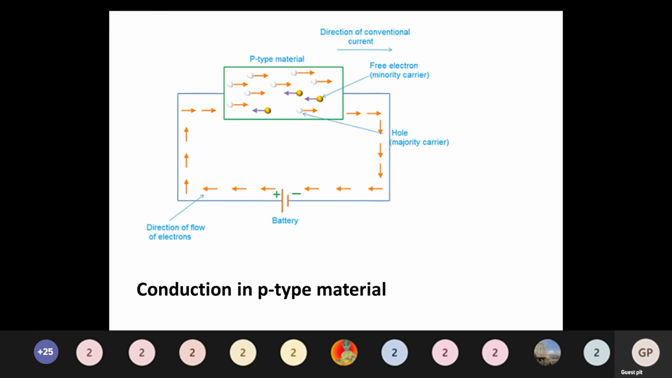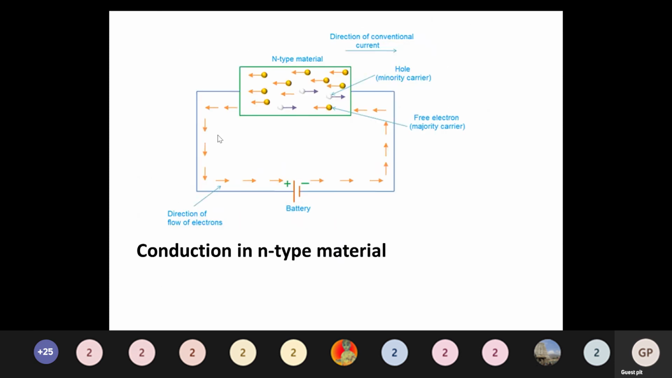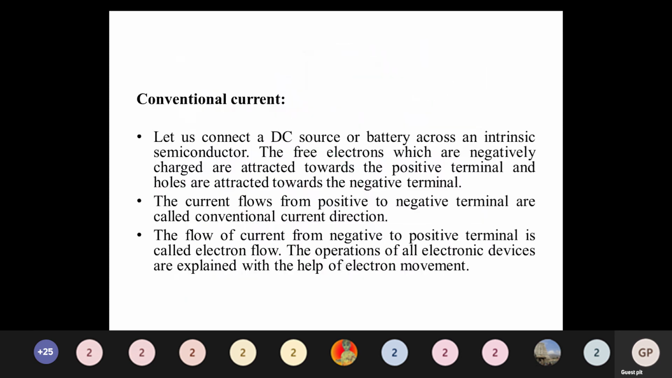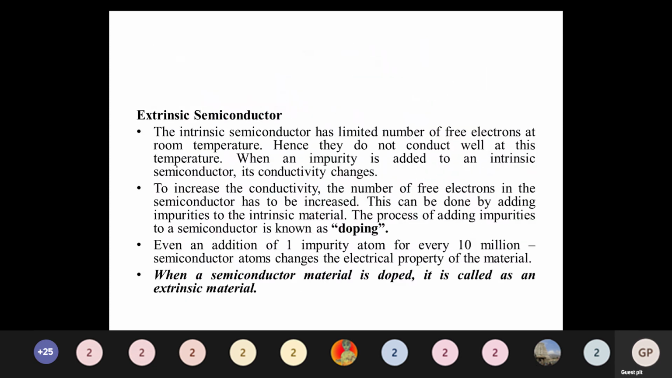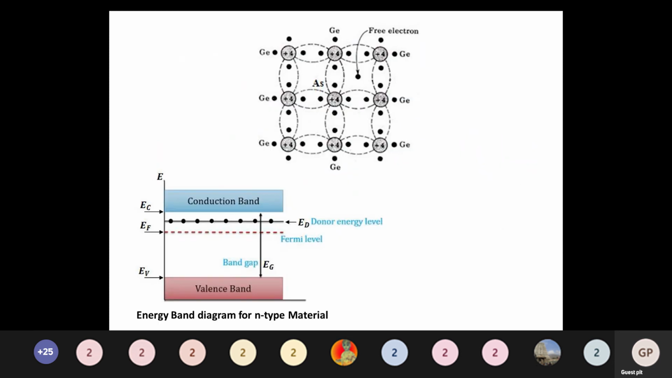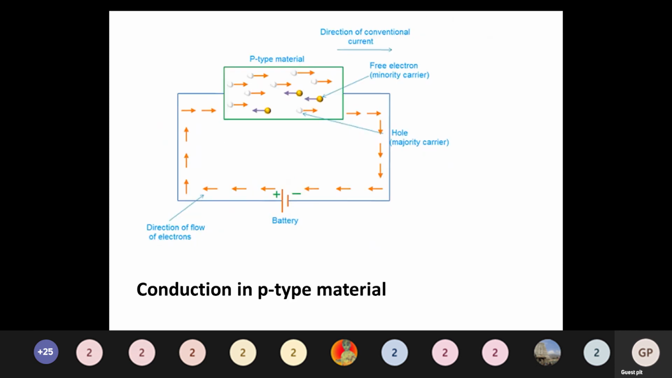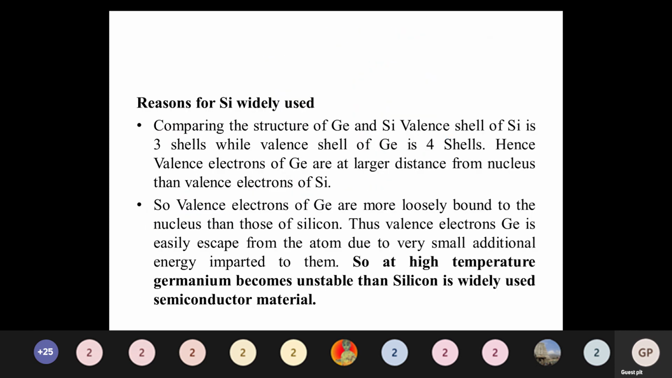Okay, so this is about the intrinsic semiconductor and extrinsic semiconductor, the types, and then the Fermi level concept, which is also a very important thing you should know. It's a very important concept. After that, in most cases we are considering silicon material; germanium we are not considering.